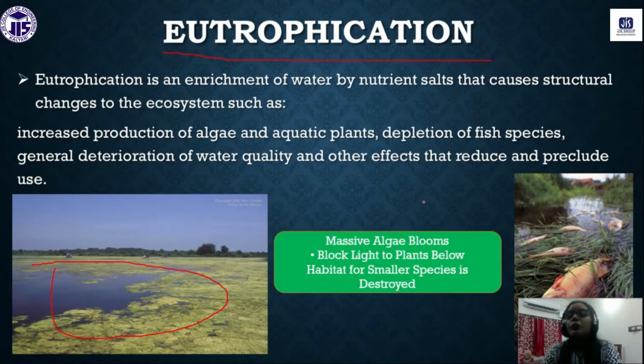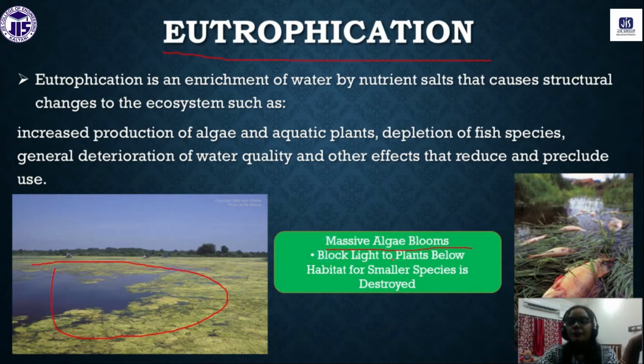It will stimulate the growth of algae and plants. Their growth is very rapid, so their consumption of dissolved oxygen will be very high. Gradually the level of dissolved oxygen in the water body will decrease, and that is very harmful for other aquatic life. So this is the process of eutrophication.